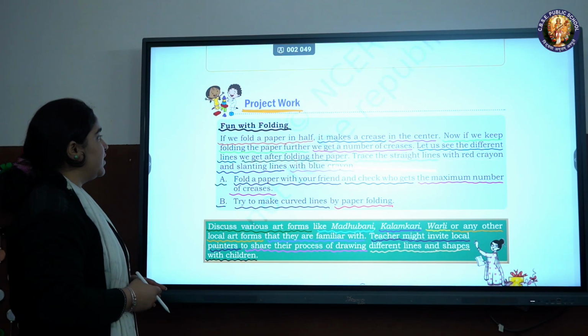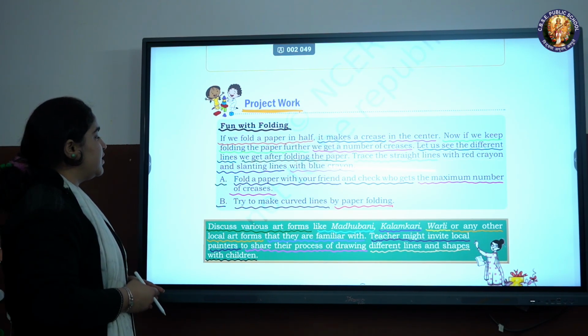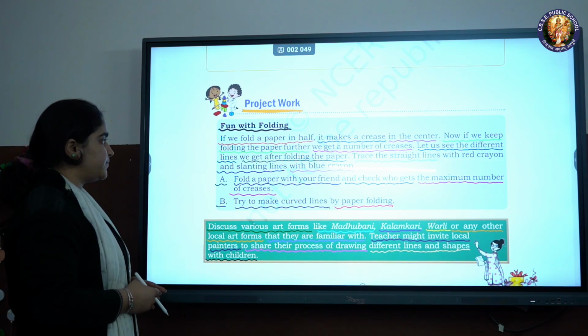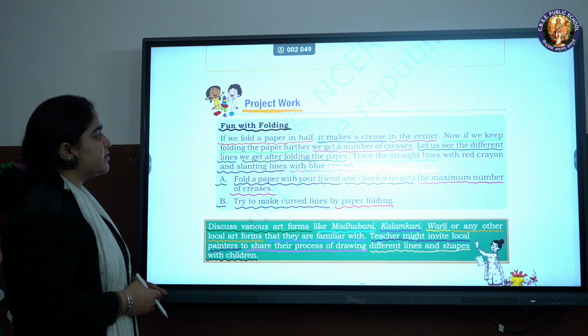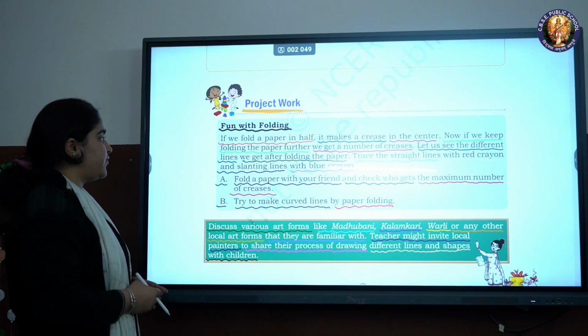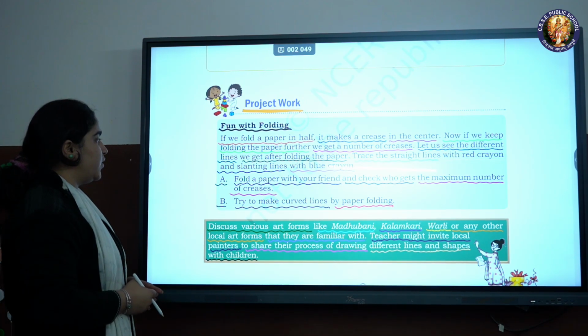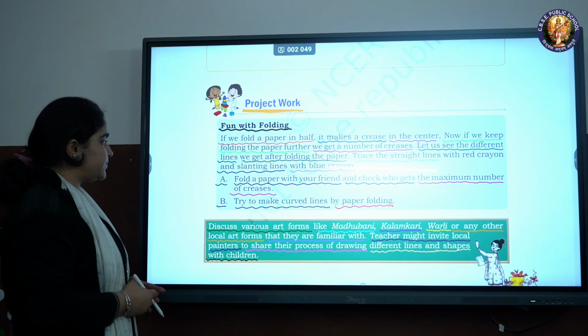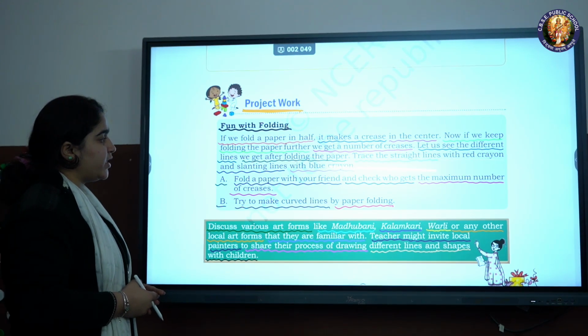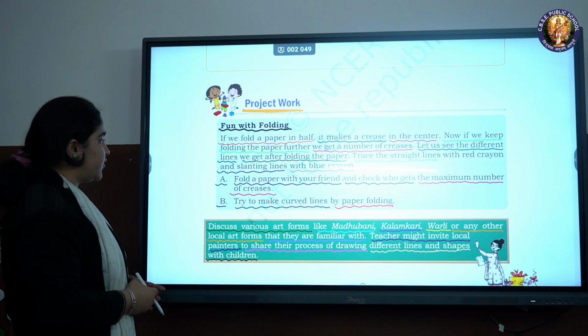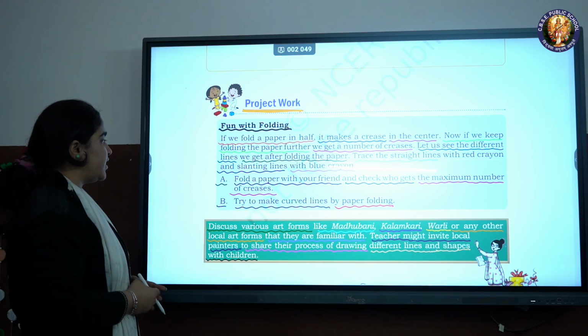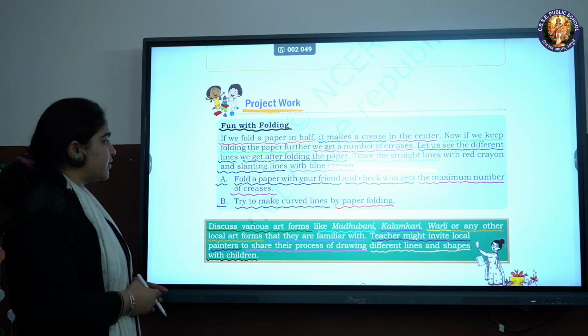Project work. Fun with folding. If you fold the paper in half, it makes a crease in the center. Now if we keep folding the paper further, we get a number of creases. Let us see the different lines we get after folding the paper. Trace the straight lines with red crayon and slanting lines with blue crayon.